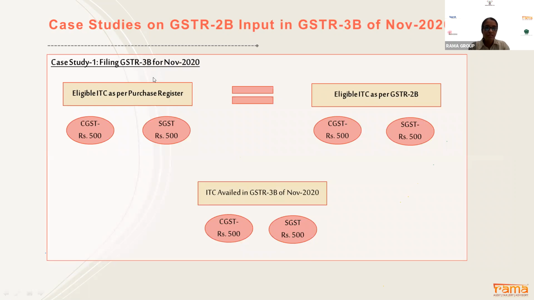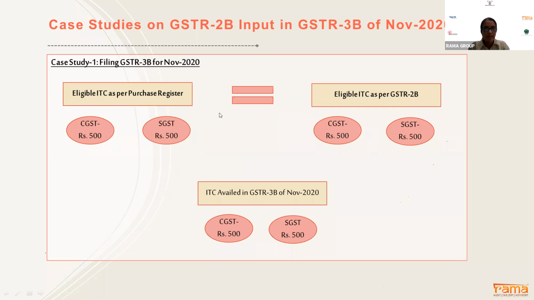The first case study: you are filing GSTR 3B for the month of November, and our eligible inputs as per purchase register are equal to eligible ITC as per GSTR 2B. For example, my CGST is 500 and SGST is 500, and in my 2B also 500 and 500 are reflected in CGST and SGST.